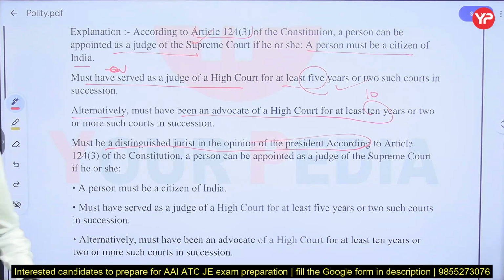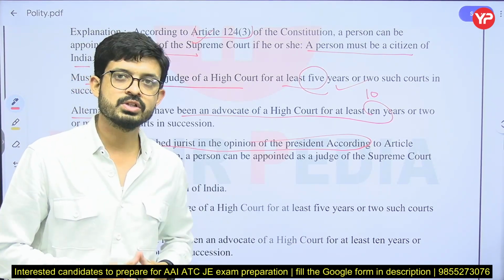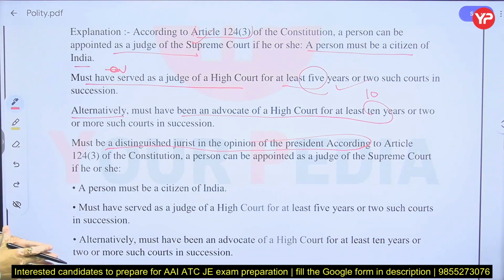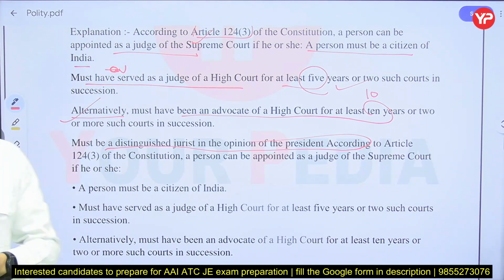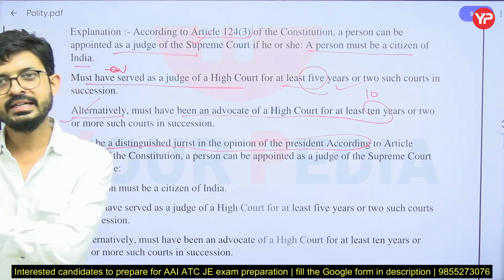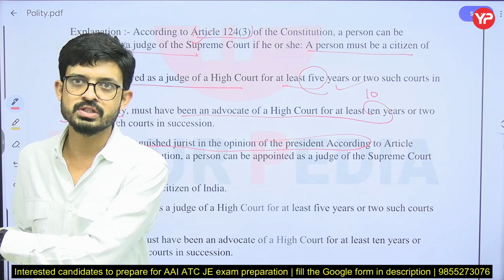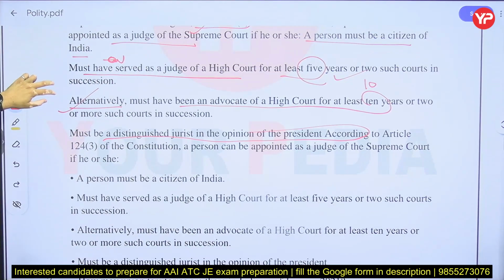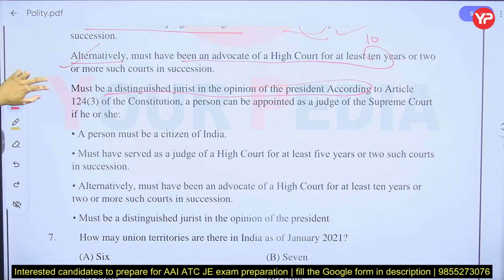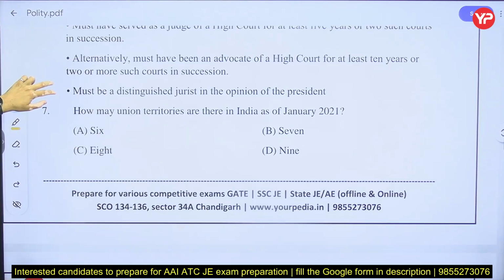One qualification is common for the High Court judge and Supreme Court judge. Which one is it? That is this one. If a person is an advocate of High Court for more than 10 years, he will qualify for the Supreme Court judge and also qualify for the High Court judge. Okay, next we move to next question.